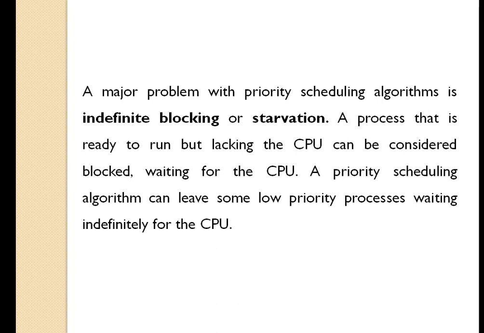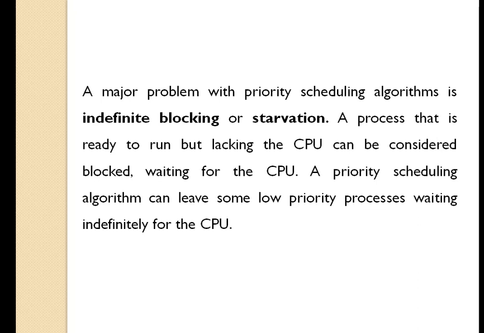Now, in this priority scheduling algorithm, we have some problem. A major problem with priority scheduling algorithms is indefinite blocking or starvation. Now what is starvation? Starvation is nothing but we want something and we are not getting it. A process that is ready to run but lacking the CPU can be considered blocked, waiting for the CPU. A priority scheduling algorithm can leave some low priority processes waiting indefinitely for the CPU.